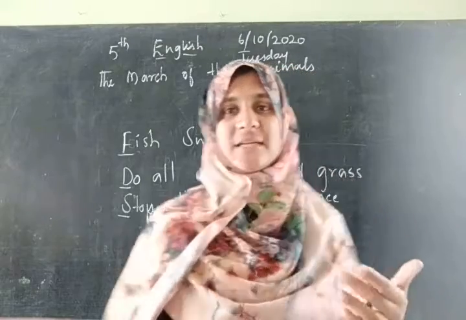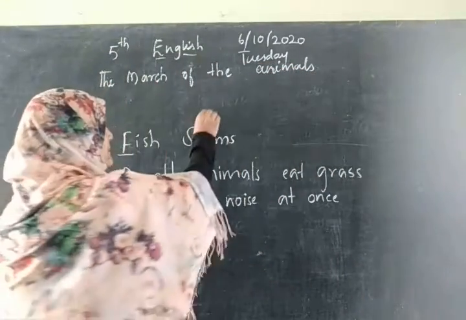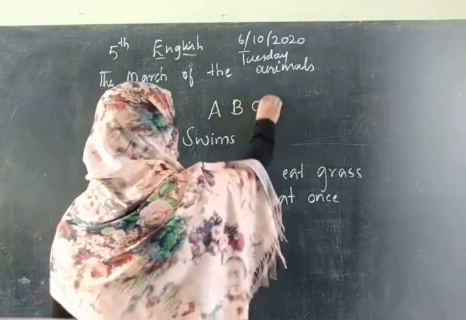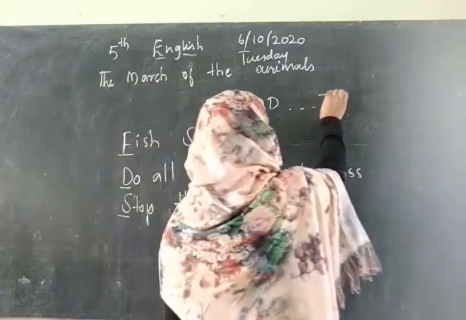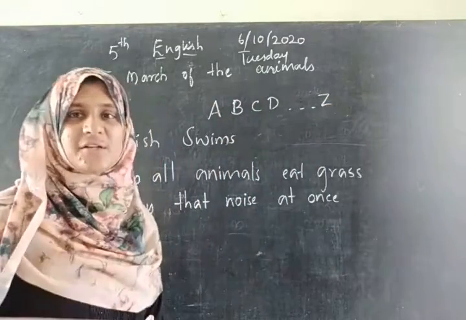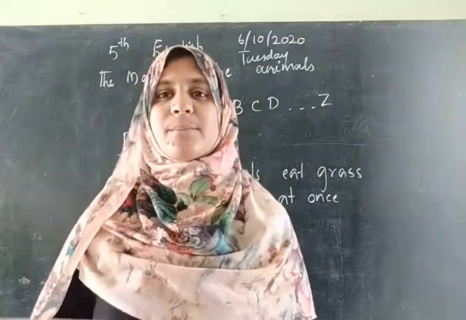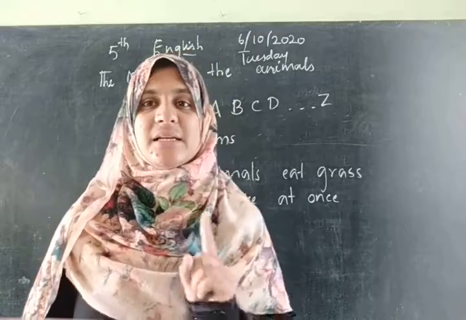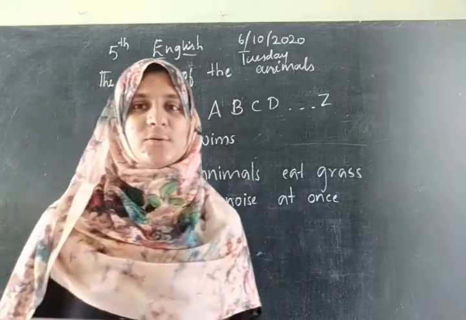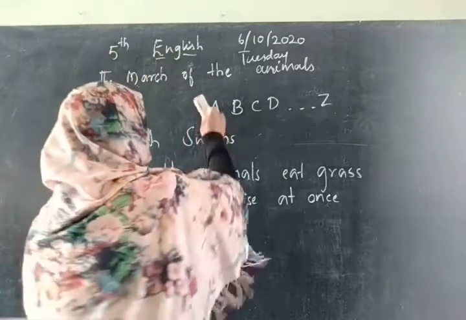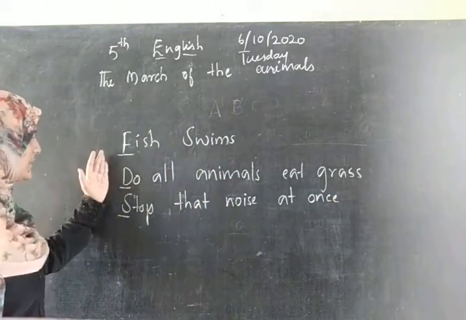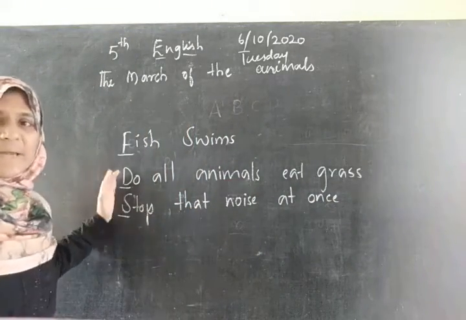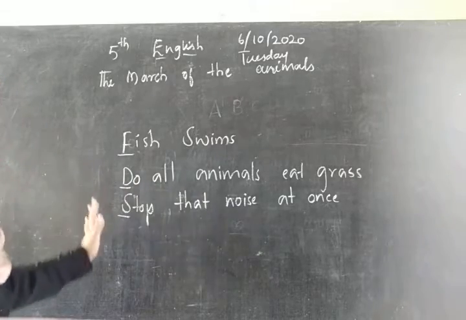You write capital letters, right? Capital A, capital B, capital C, capital D, like that. Capital Z. Always, the sentence begins with a capital letter. You should not forget that one. See, this is clear. All the sentences begin with a capital letter.